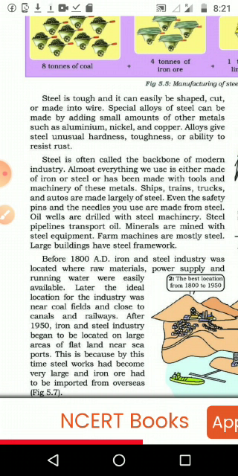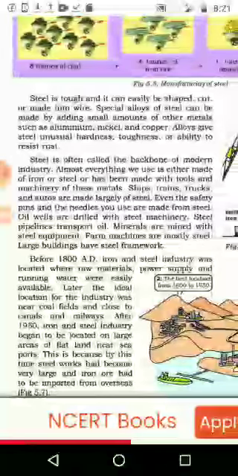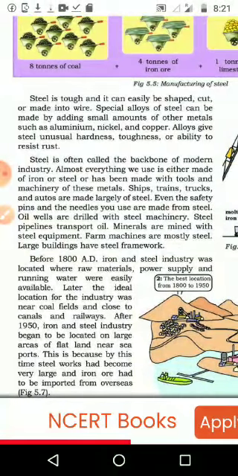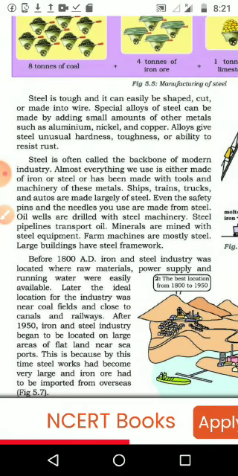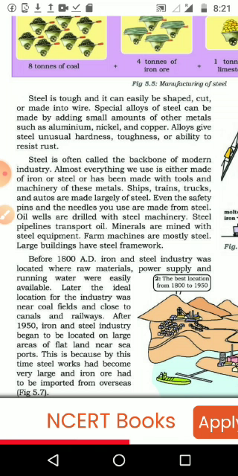Because if you want to make something, for example, an aluminum vessel or a slipper, we need to use iron products. We may produce it directly from iron and steel, or we may use the tools or machinery made of iron to make that particular product. For example, a carpenter uses a cutting blade and other things that are also made of iron. Even though it is a small and very cheap thing, we can see that we are in need of iron in our day to day life.